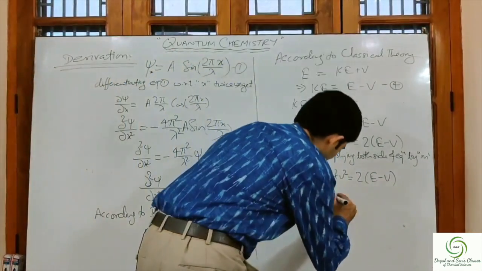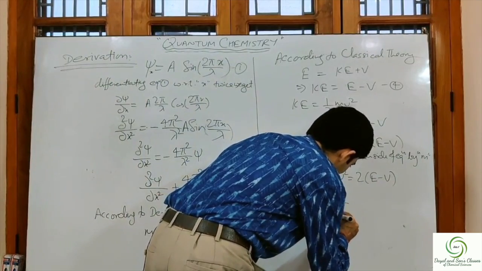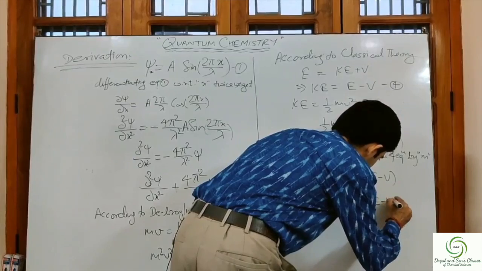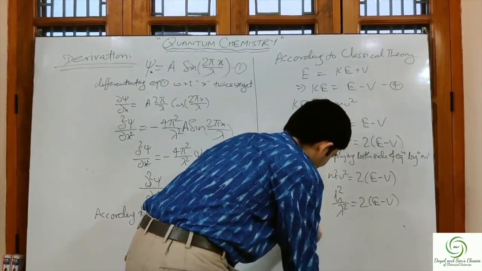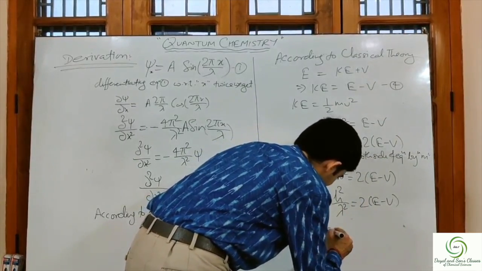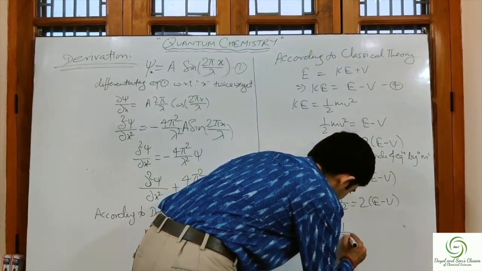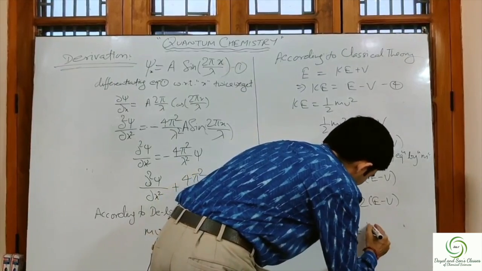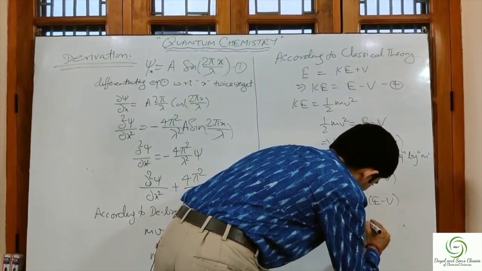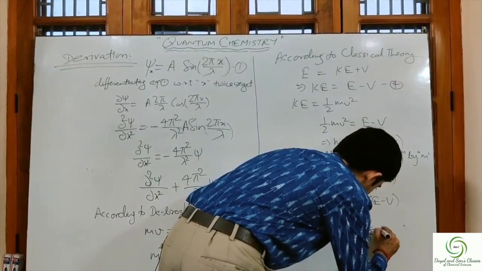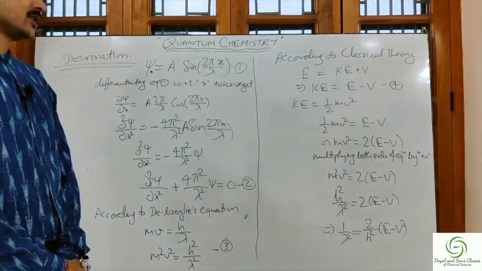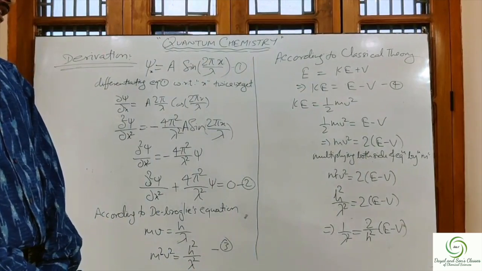We can replace this: h square upon lambda square is equal to 2m times E minus V. This implies 1 upon lambda square is equal to 2m upon h square into E minus V. I write this as equation number 5.